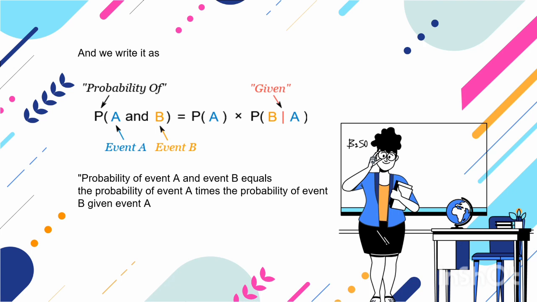And we write it as P is probability, A is event A, B is event B, and | is given. Probability of event A and event B equals the probability of event A times the probability of event B given event A.